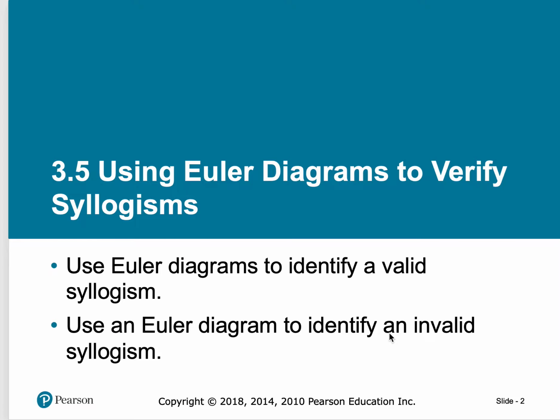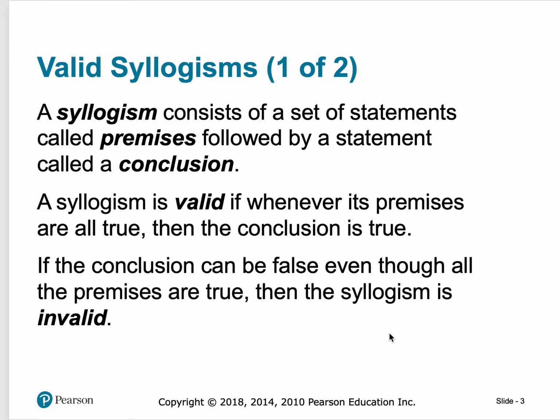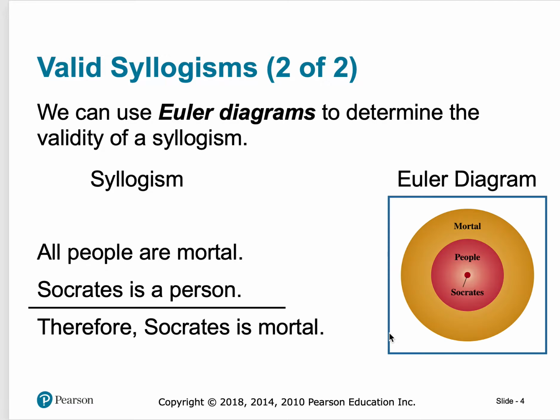Let's take a look at the last piece of logic, using Euler diagrams to verify syllogisms. A syllogism is just a list of declarative statements, called premises, that are followed by a conclusion. So I have a premise, then a conclusion. It's going to be valid when the premises are all true and then the conclusion is true. The conclusion can be false, though, even if all the premises are true, and that is an invalid syllogism.